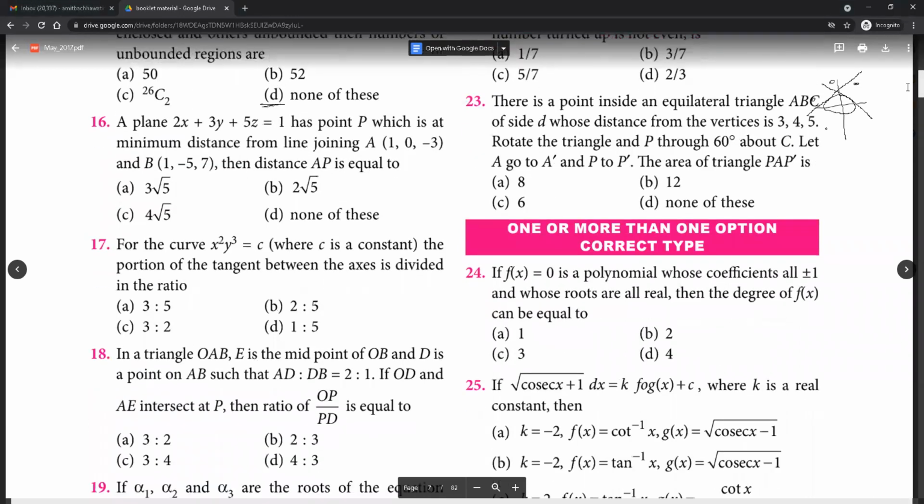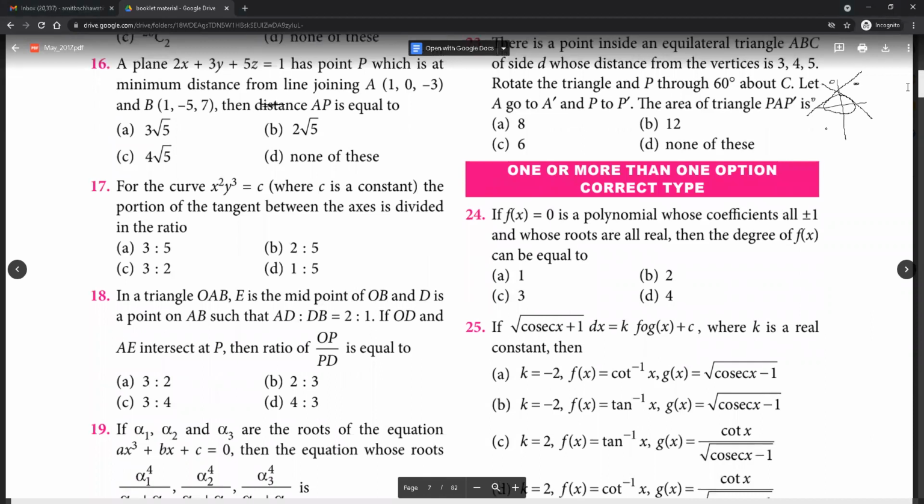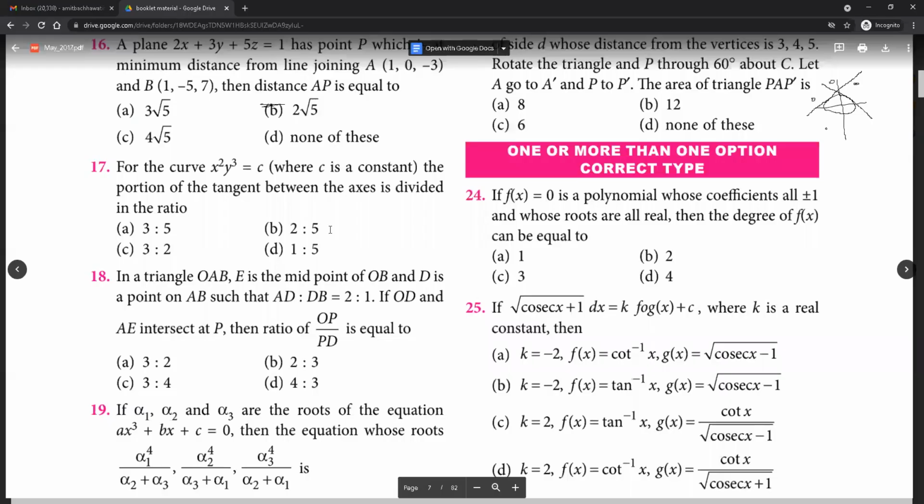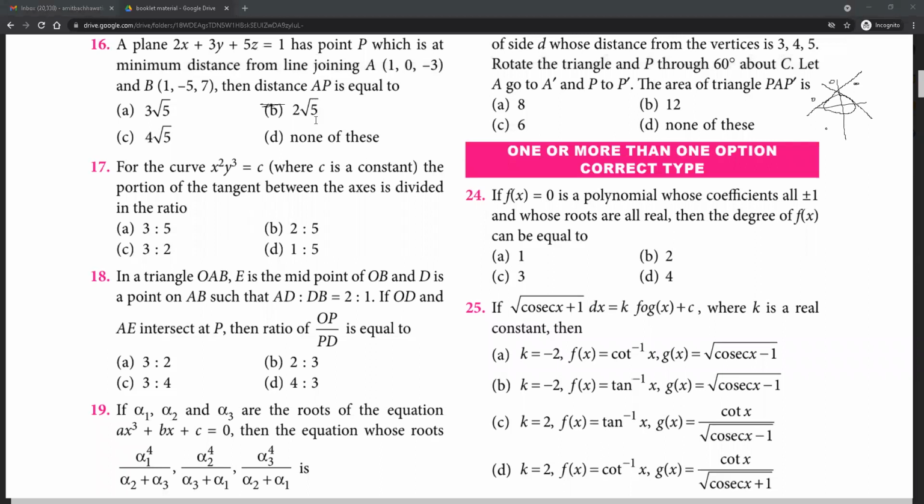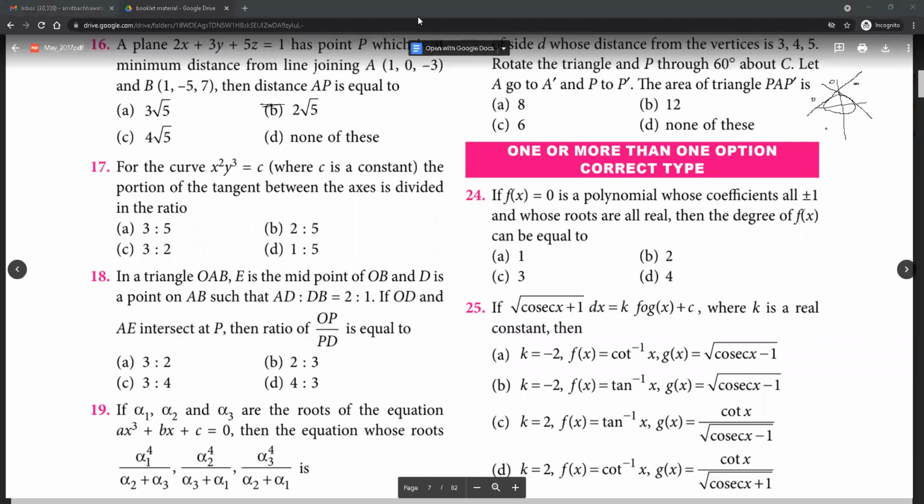Do these next 16, 17, 18, 19. So I will show 14 once. So answers for 16, 17, 18, 19. 16. B. 2 root 5. Which point would be point P?